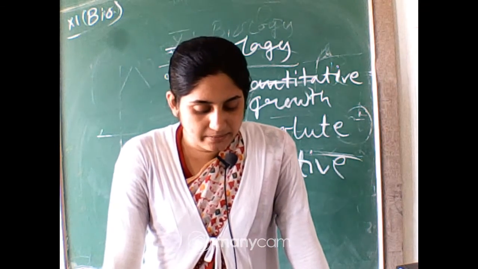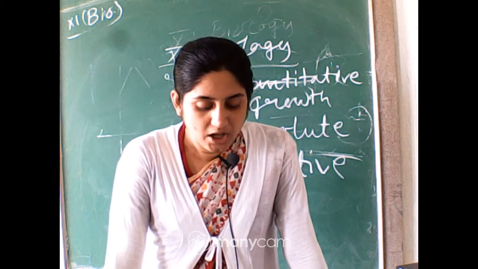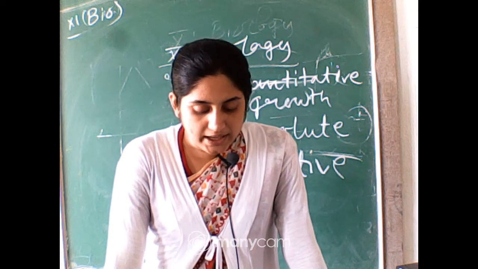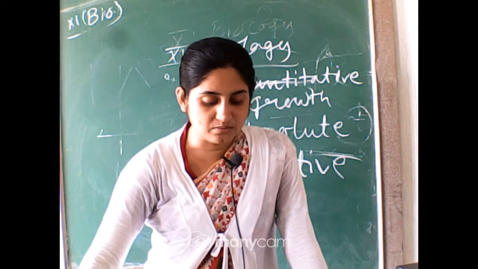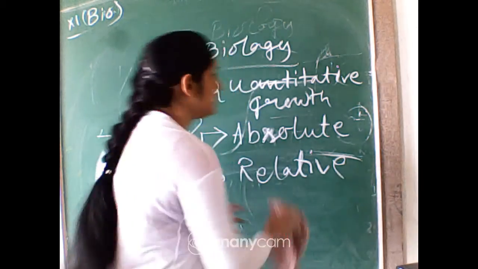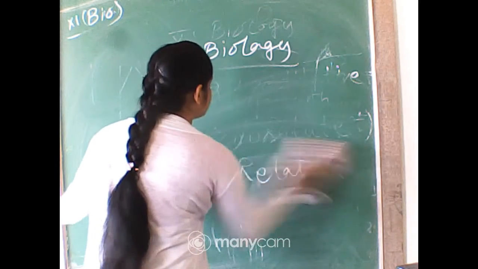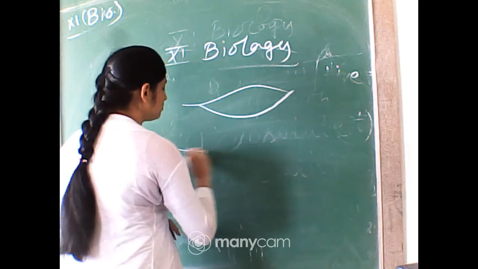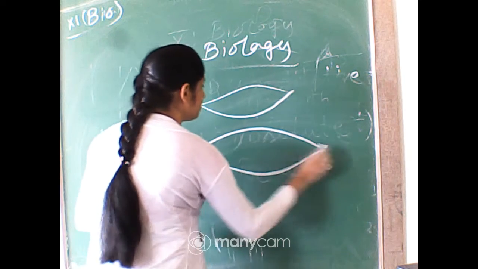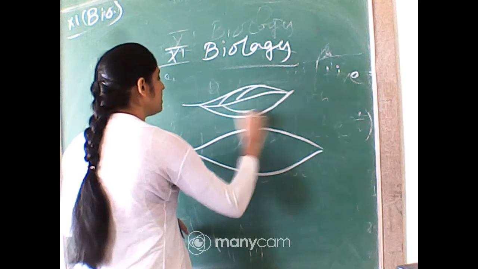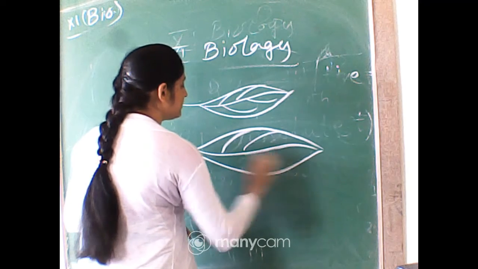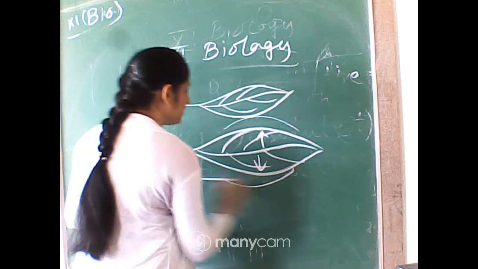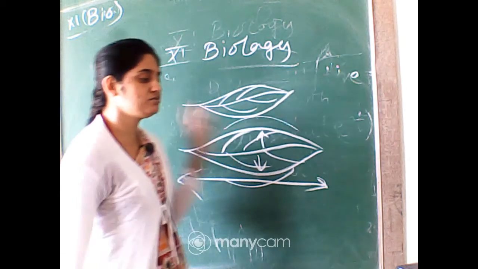But in figure 15.7, there are two leaves present. You can see A and B drawn with different sizes, but they show the same absolute increase in area in a given time. A and B, however, one of them has a much higher relative growth. So there are two leaves, and they grow. You can measure their size quantitatively, and growth occurs in the small leaf also, and in the big leaf also. So what is actually the measurement? If you compare these two types of leaves, you can say that maybe growth occurs in the broad part, on the two sides, or maybe in the length. So much growth occurs in these two types of leaves.